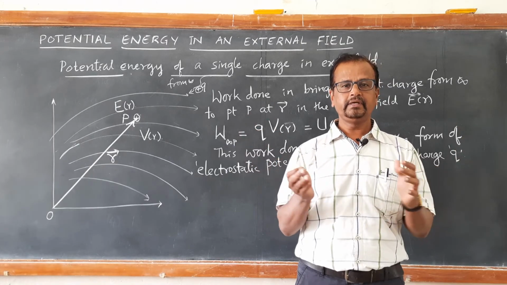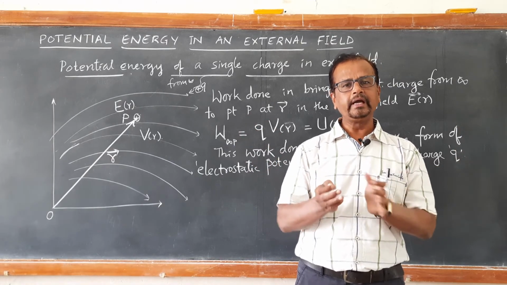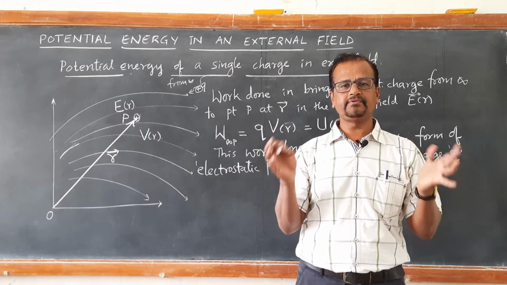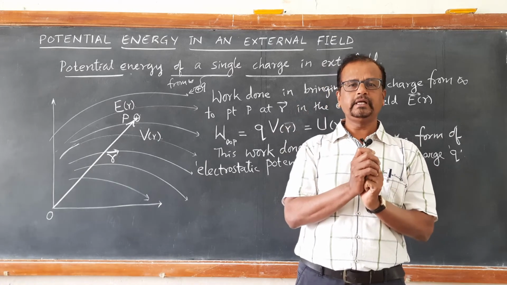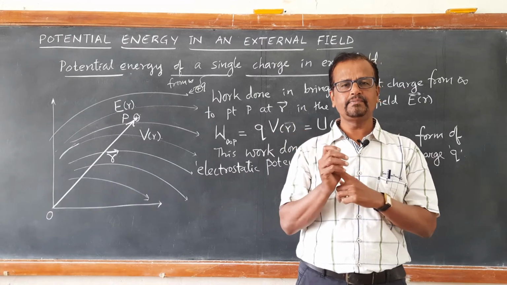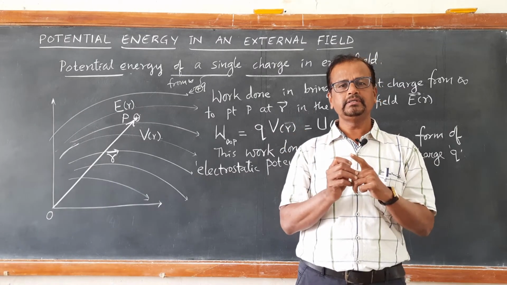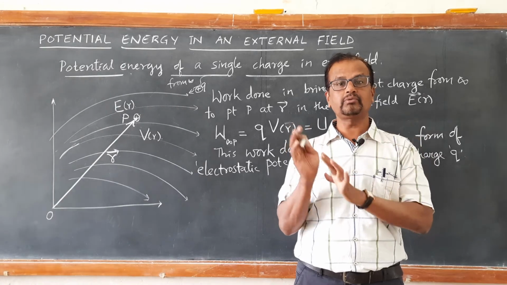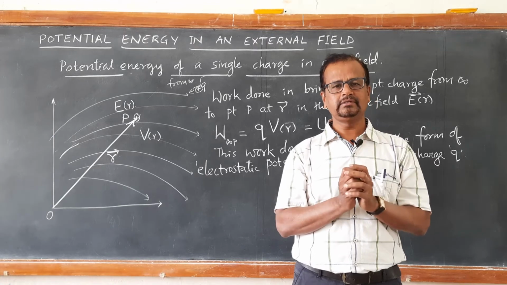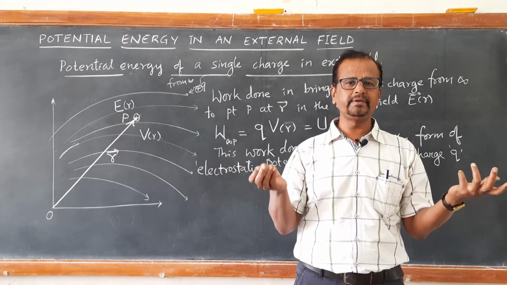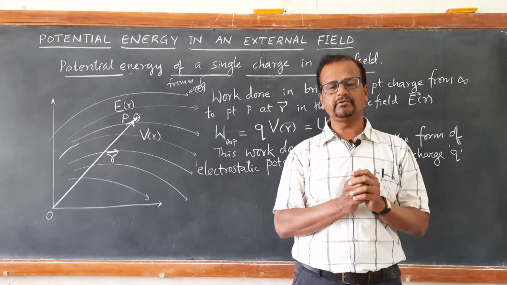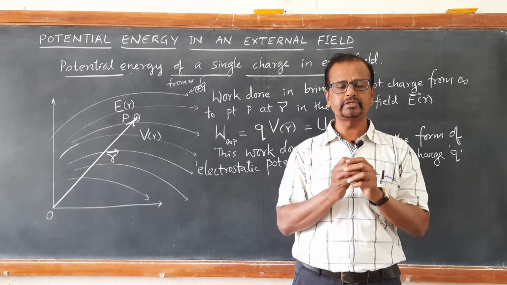If an electron is brought from infinity into a field of potential 1 volt, then the amount of work done in placing it at that position of 1 volt potential is equal to 1 electron volt, which itself is the potential energy of that electron. So it need not be an electron; it may be a positive charge having the charge of an electron. It may be positive charge or negative charge.